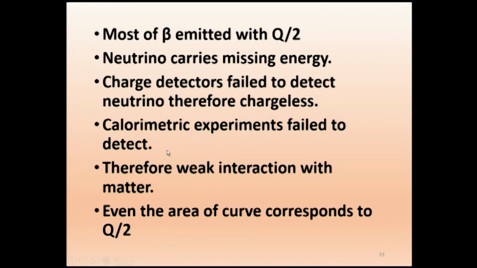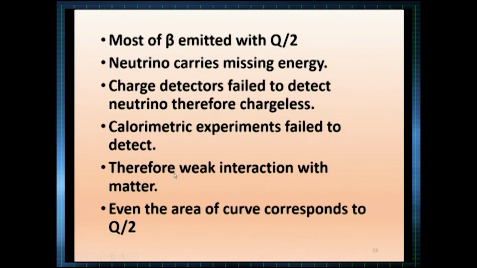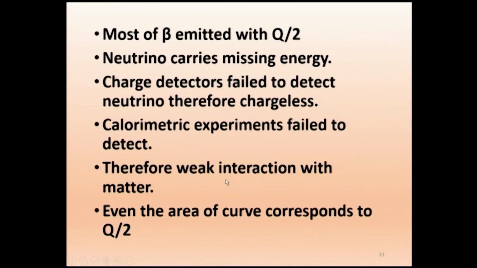Then what do you expect Pauli would have answered? The charge detector did not detect, even the calorimetry experiments did not detect that energy goes missing. Then what Pauli said is that it is a particle which has weak interaction with matter. Only when it interacts with the calorimeter, maybe we have oil or water in a calorimeter, only when it interacts with that matter can it manifest energy, an increase in temperature. This neutrino has very weak interaction with matter, that is what Pauli said.